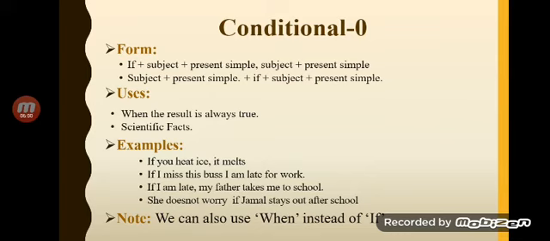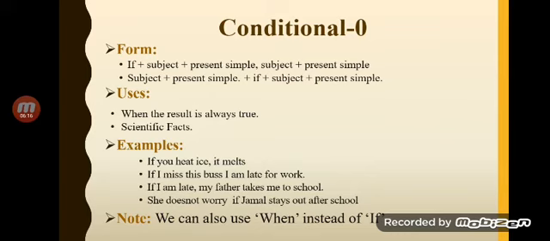So did you get the structure? What are you going to do? You are going to learn those forms, those structures, so that using them we may make different conditional sentences.